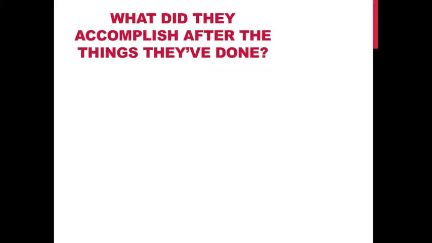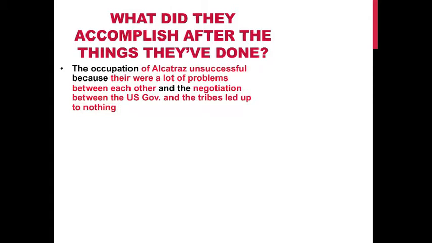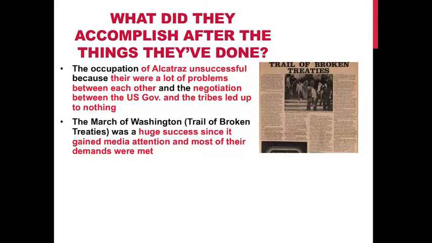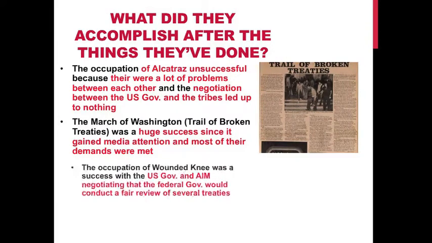What did they accomplish after the things they've done? Well, the occupation of Alcatraz was unsuccessful because there were a lot of problems among themselves, and the negotiations between the U.S. government and the tribes led to nothing. While the March on Washington, also known as the Trail of Broken Treaties, was a huge success since it gained media attention and most of their demands were met. As you can see in this newspaper, it shows the media attention of the Trail of Broken Treaties.